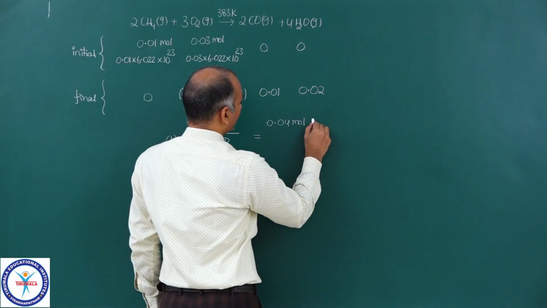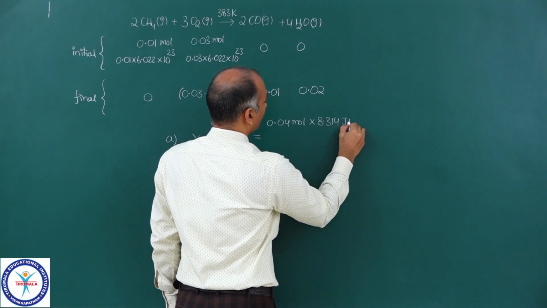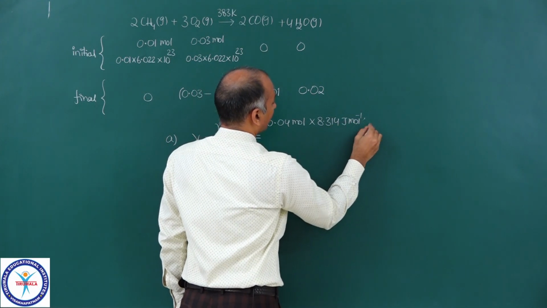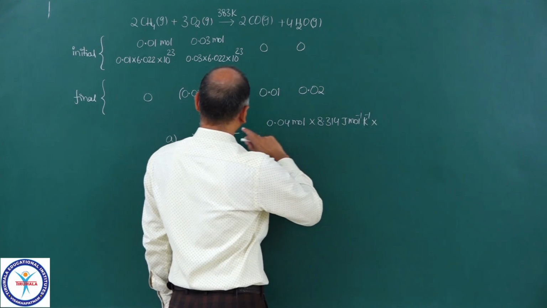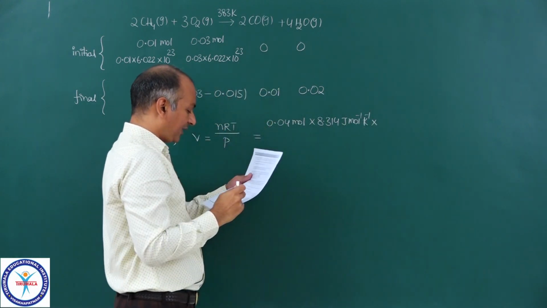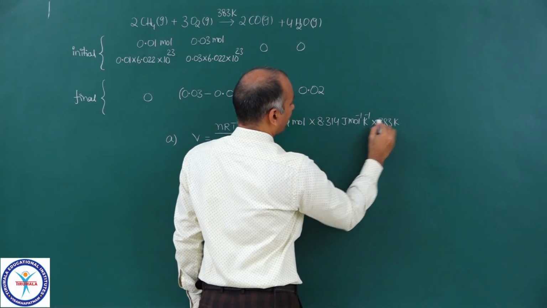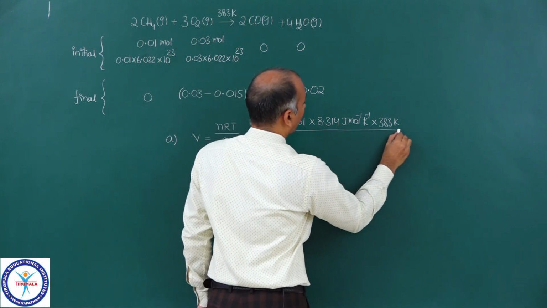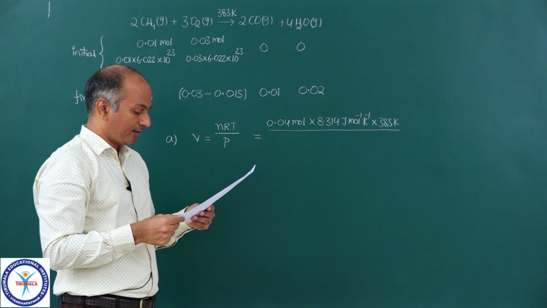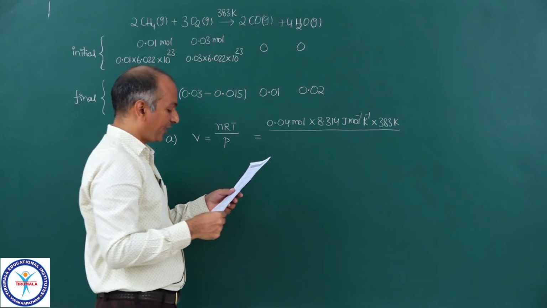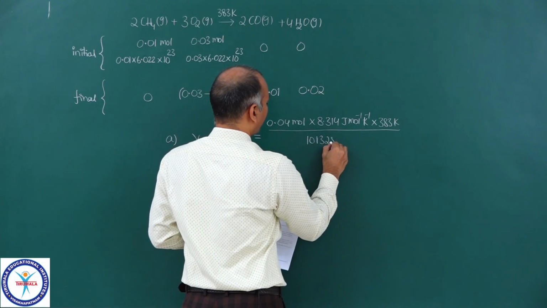So, this is the number of moles into 8.314 joule per mole per Kelvin, and temperature is given here, 383 Kelvin, initial conditions, upon pressure 101.325 kilopascals. So, 101.325 pascals.